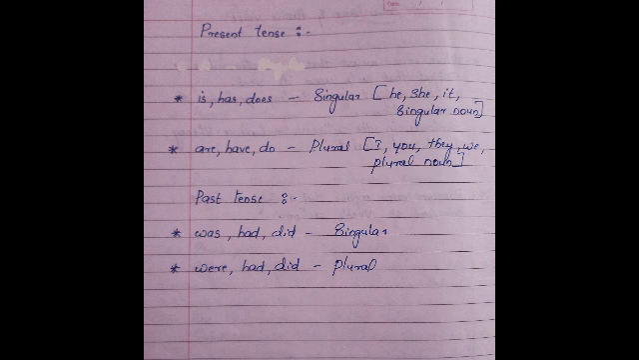Okay, make it thorough, children. Then in past tense, along with singular subjects, we use was, had, did. That is, was is the past tense of is, had is the past tense of has, and did is the past tense of does. In the same way, along with plural subjects, we use the auxiliary verbs were, had, did. Were is the past tense of are, had is the past tense of have, and did is the past tense of do.